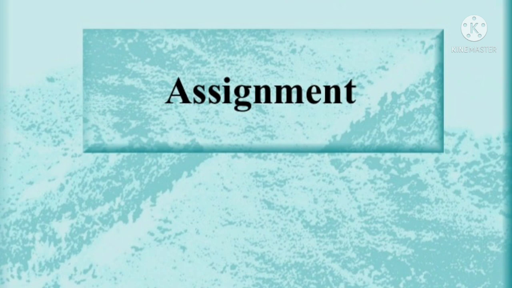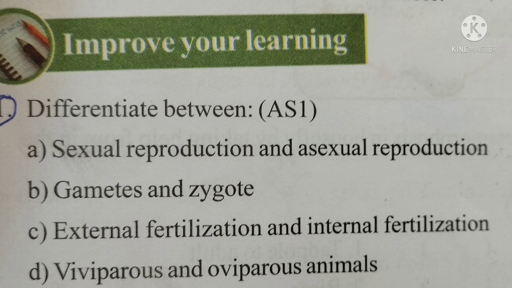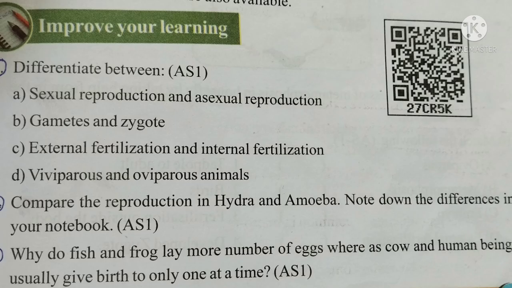Next, assignments. First one, differentiate between sexual reproduction and asexual reproduction. Next, gametes and zygote, external fertilization and internal fertilization, viviparous and oviparous animals. Second one, compare the reproduction in hydra and amoeba. Note down the differences in your notebook.